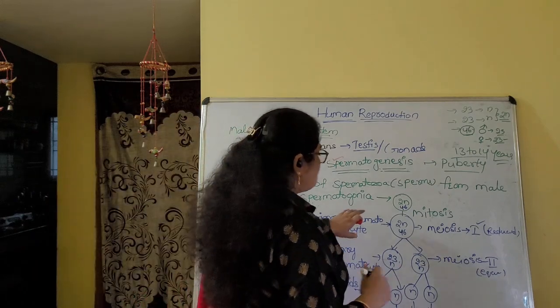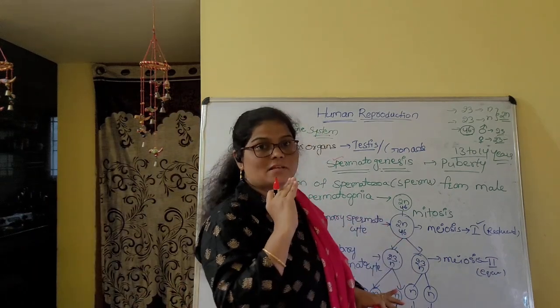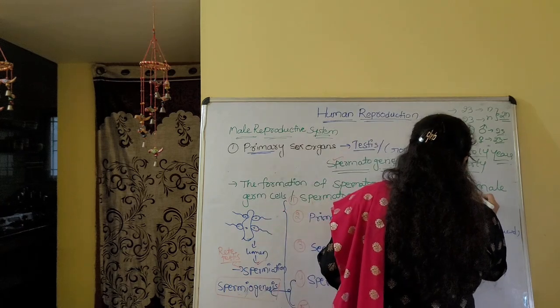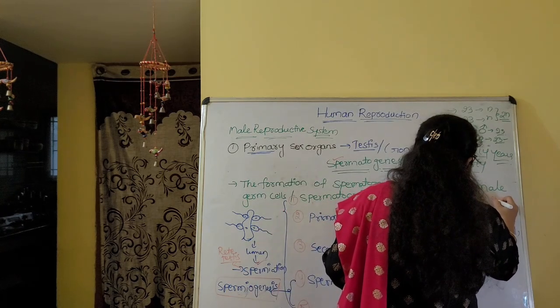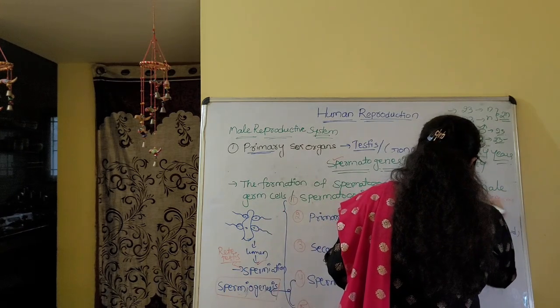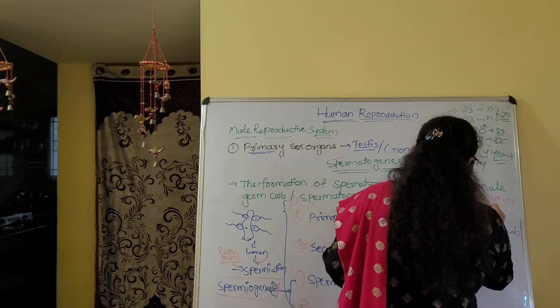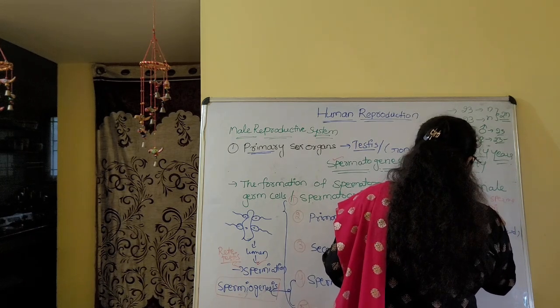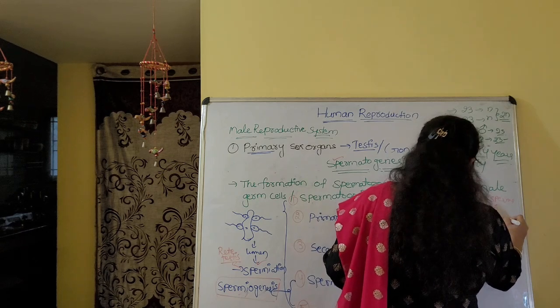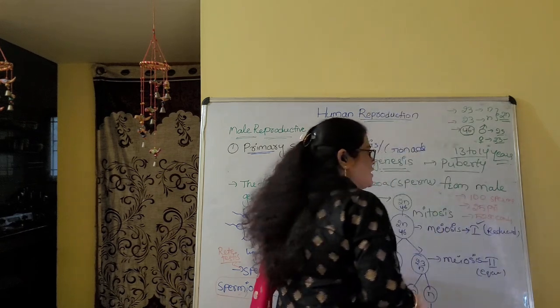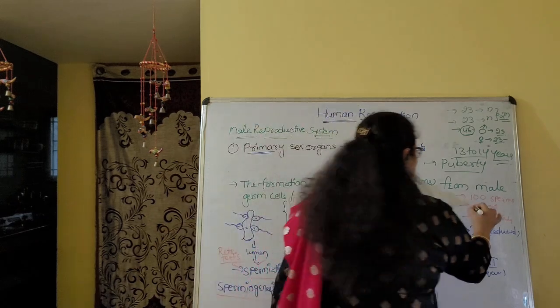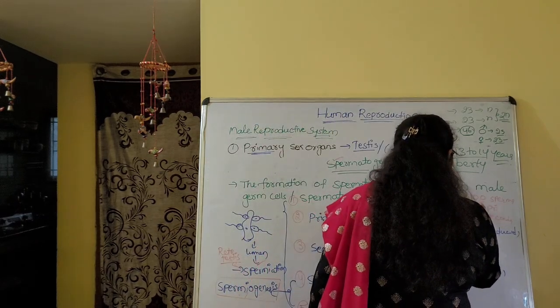Here one numerical is also there. To form 100 sperm cells, spermatozoa, how many are needed? We need 25 primary spermatocytes and 50 secondary spermatocytes. If they ask how many meiosis, then 75 meiosis are required for that.